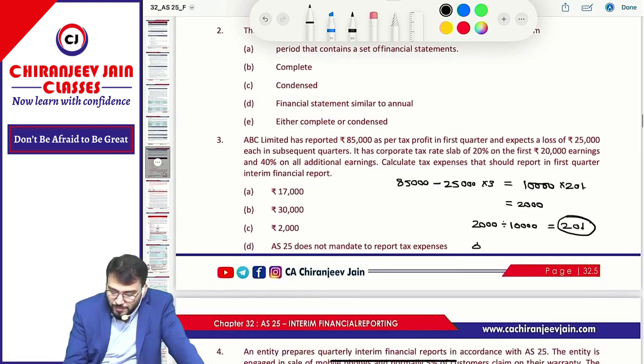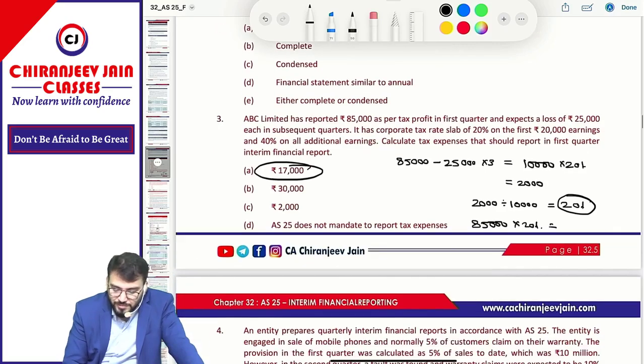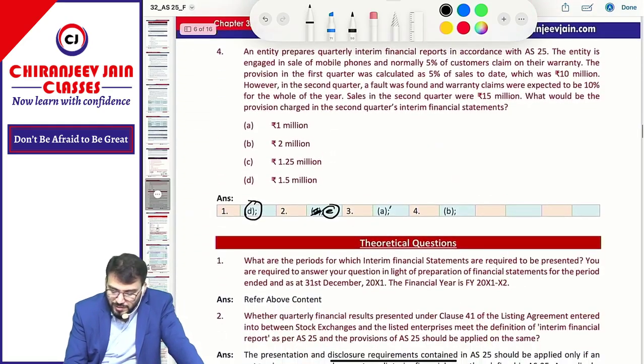So first 85,000, first quarter they have asked. So 85,000 into 20% how much? 17,000. So 17,000 is the answer.